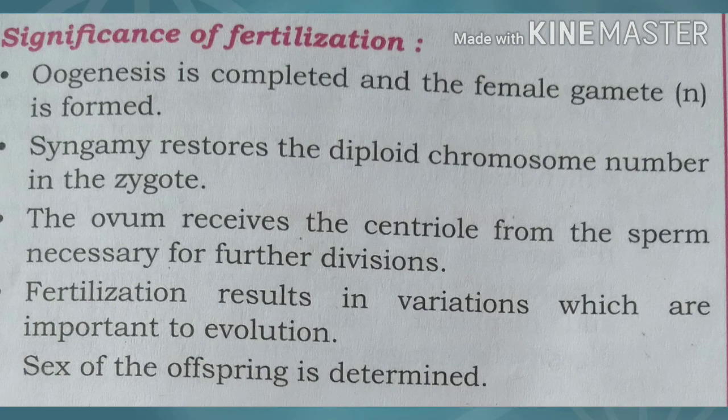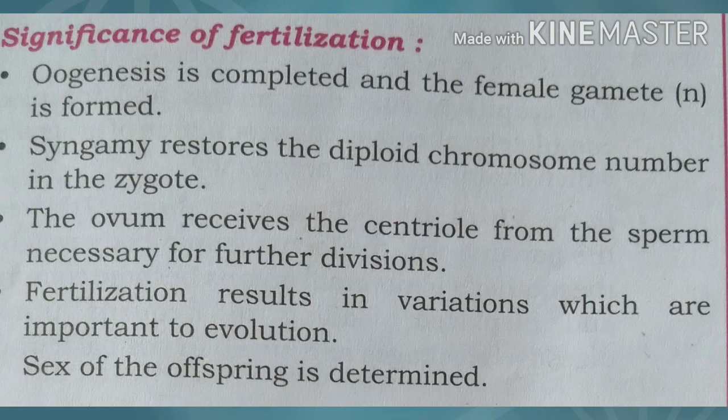Means the sperm and the ovum... the ovum lacks the centriole which is necessary for further division, and it is received from the sperm during fertilization. आता आपल्याला माहिती आहे की जे ओव्हम आहे त्याच्याकडे सेंट्रिओल नाही आहे, पण स्पर्मकडे काय आहे, फर्टिलायझेशन आहे. स्पर्मकडे काय आहे, this centriole which is present. So one of the significances is that the ovum receives the centriole from the sperm necessary for further division. म्हणजे इथे डिव्हिजन जे आहे त्याच्यासाठी जे सेंट्रिओल आहे ते इम्पॉर्टंट.